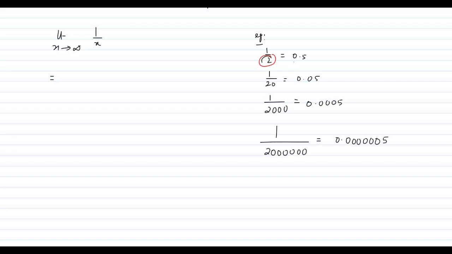So you see, when the denominator increases, the result is more tending to 0, isn't it? The number is more tending to 0. So if x tends to infinity, 1 by x will be like 1 by infinity. x tends to infinity means it is a very, very big number. So 1 by a bigger number will be 0. So in that case, we can write it like that.